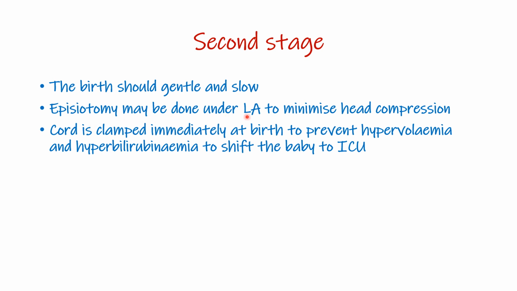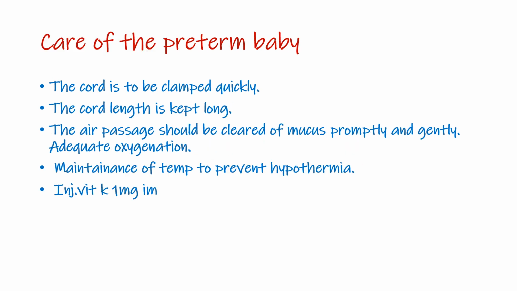Episiotomy may be done under local anesthesia to minimize head compression, and the cord is clamped immediately at birth. Because this baby is small, if you allow blood to move from the mother to the fetus, you can have hypervolemia and hyperbilirubinemia, needing transfer of the baby to the ICU.